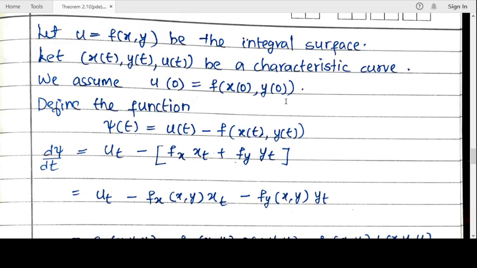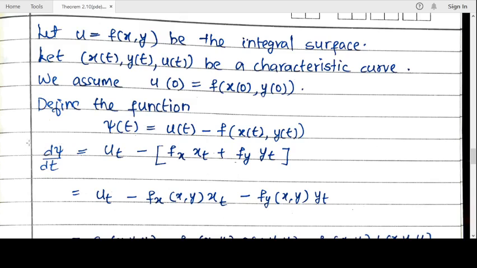As the proof goes on, you will see the reason for choosing psi like this. Because once you prove that psi is identically 0, you will get u of t is f of x of t, y of t. That is, it means that the characteristic curve remains on the integral surface as t moves on.